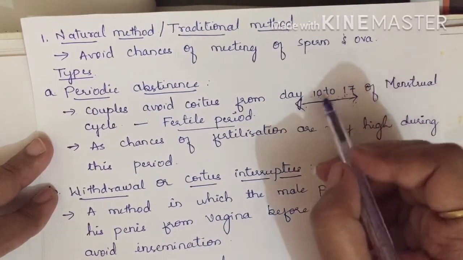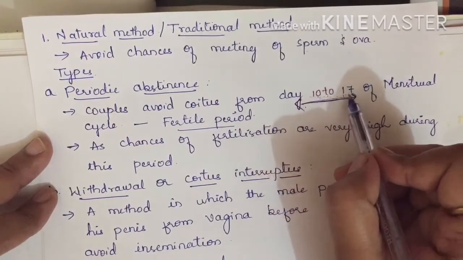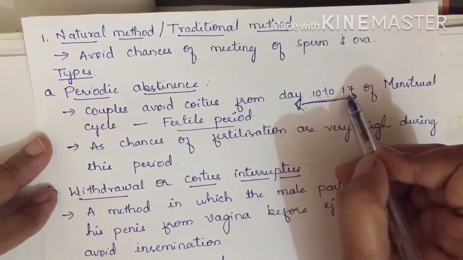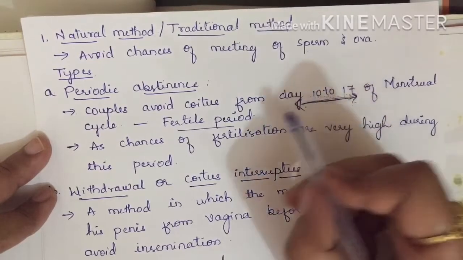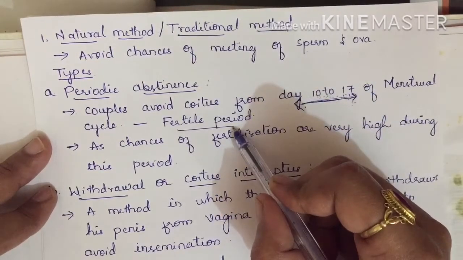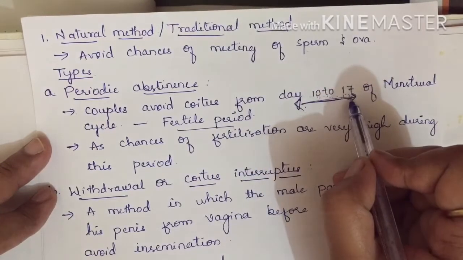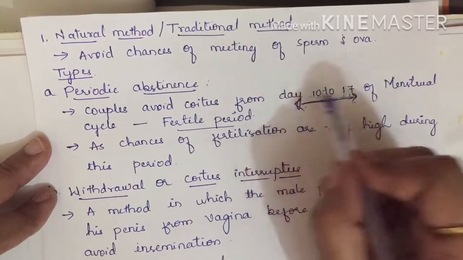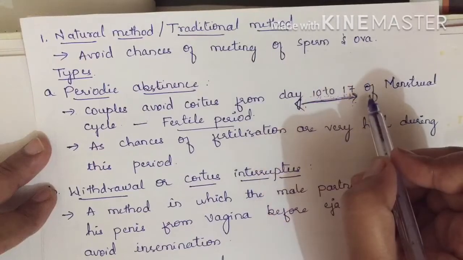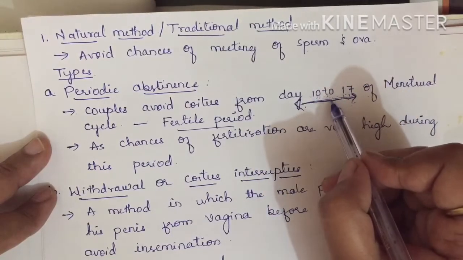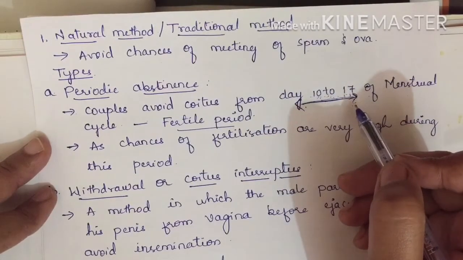Hope you understood this. So for those who do want to get pregnant, menstrual cycle day 10 to 17 is a danger period. For those who want to conceive, this period is a fertile period. Now in this period, there should be no coitus, no insemination. On other days, before the 10th day and after the 17th day, if there is coitus, it does not lead to fertilization. Why? Because ova is not present in that period. Only sperm will be there, but there is no meeting of sperm and ova, and no fertilization.